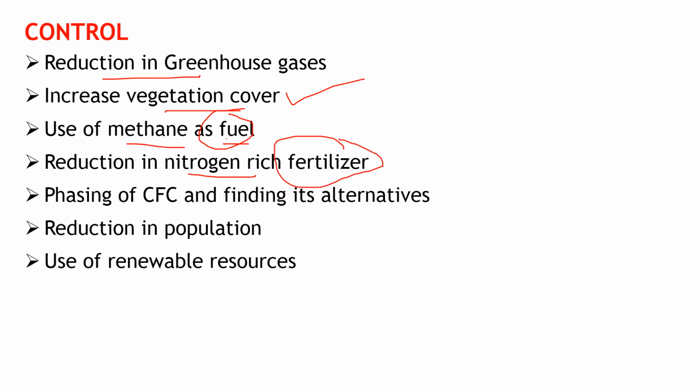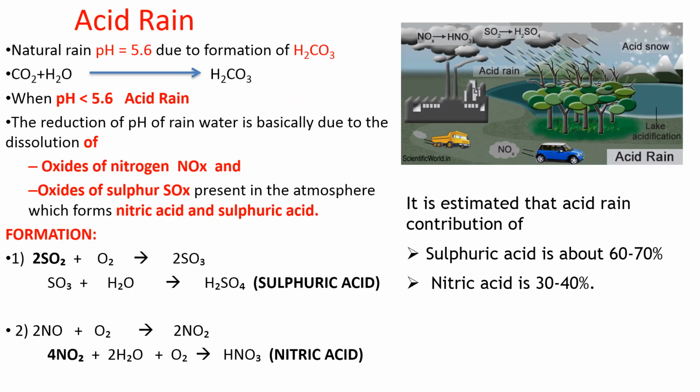Reduction in nitrogen-rich fertilizer: instead of going for artificial fertilizer, if we can switch over to organic fertilizer, then it is best. Then phasing out CFCs and finding an alternative. Instead of CFCs, we should try to find alternatives which are good and have less potential. Reduction in population, that is the major one, and use of renewable resources. So these are the control measures that can be taken.